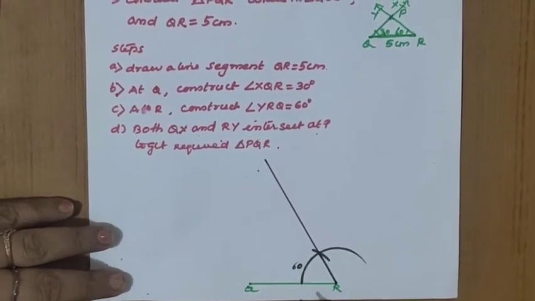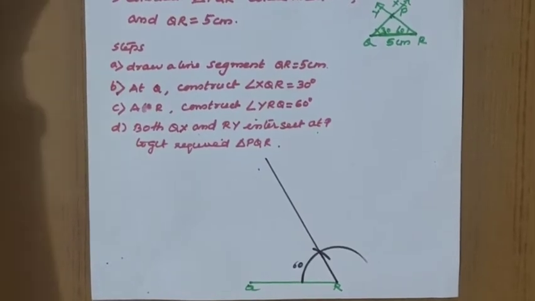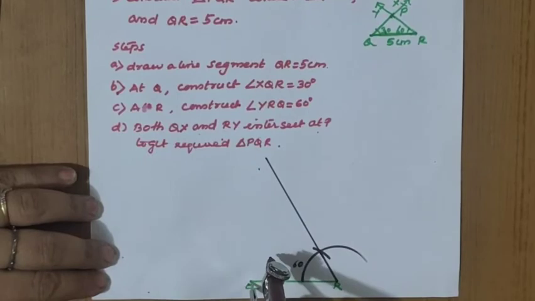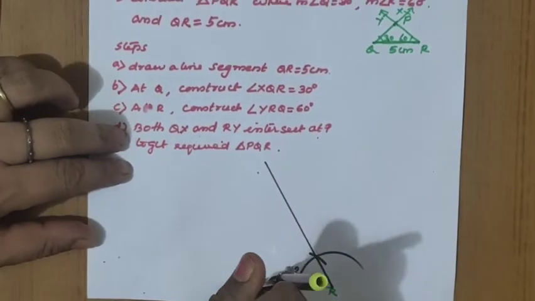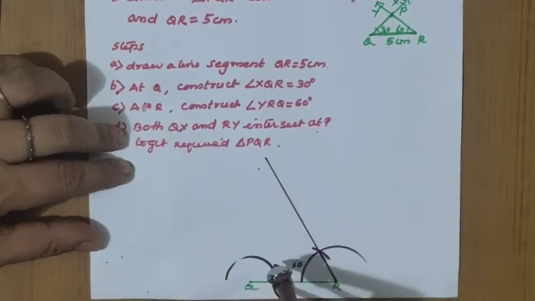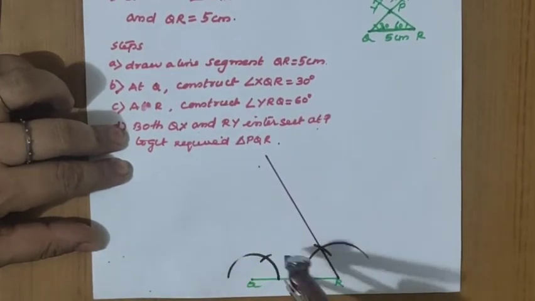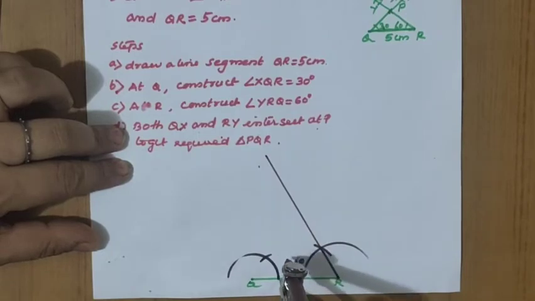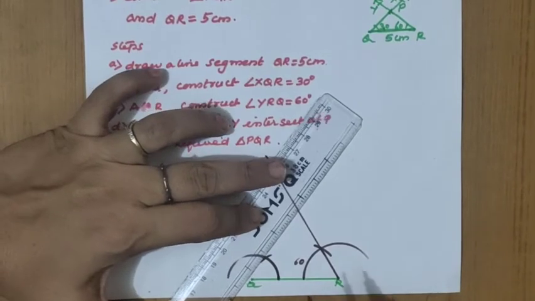Now what is the next step? Similarly, one more 60 degree we have to construct, because we need 30 degree only. So at the first construction it is 60 only. So a convenient radius to be taken. Again we have to bisect this 60 degree only. So a small ray should be joined here.